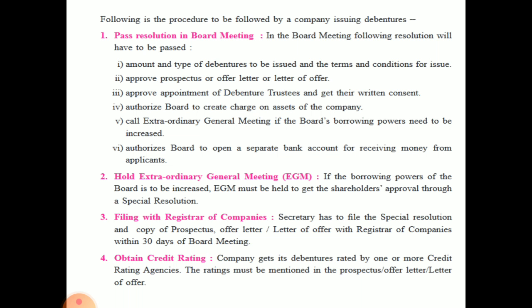Then filing with the registrar of companies. Now when the issue of the debentures is done and the resolution is passed, the copy of the prospectus or letter should be registered with the registrar of companies within 30 days of the board meeting. Then obtain credit rating.